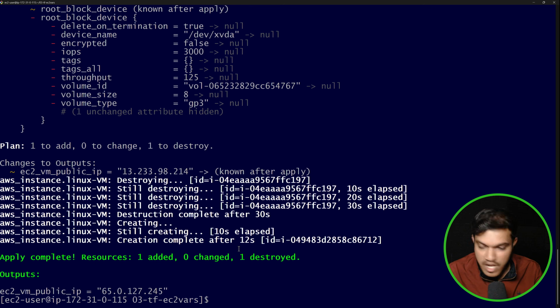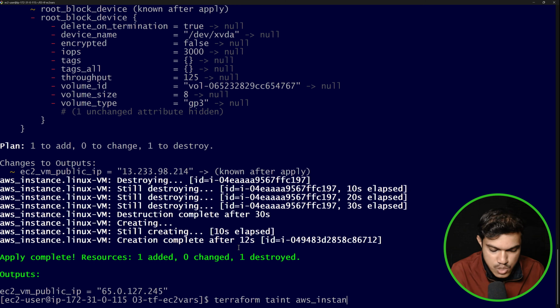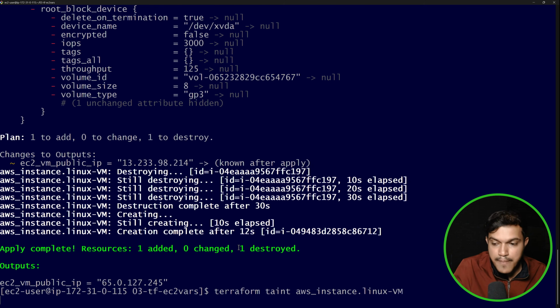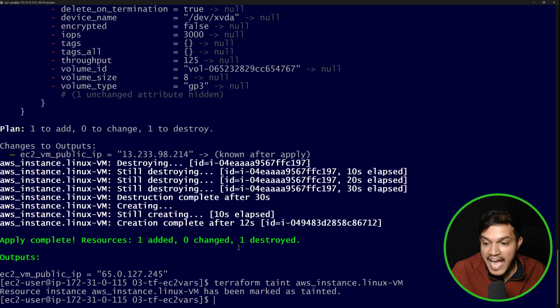Now if we want to do this, I would like to say here terraform taint. What is the name of the resource? It was aws_instance. This is the resource which we created. And what is the alias name we had given? It was linux-vm. Okay. If I just hit this, it will be marked as tainted. If you mark this as tainted, and now if you execute terraform apply, then it will recreate the resource by deleting the existing resource.